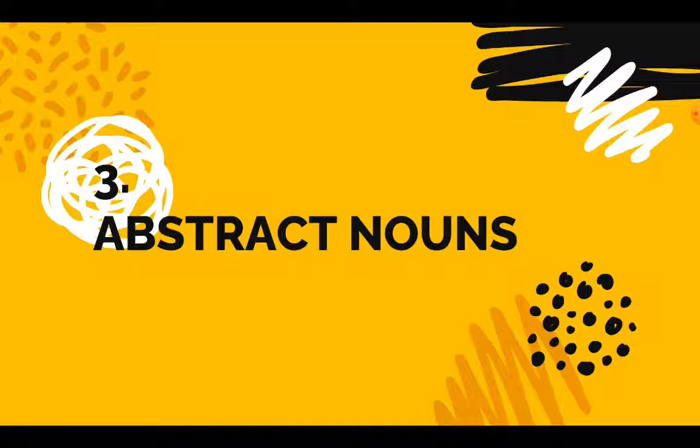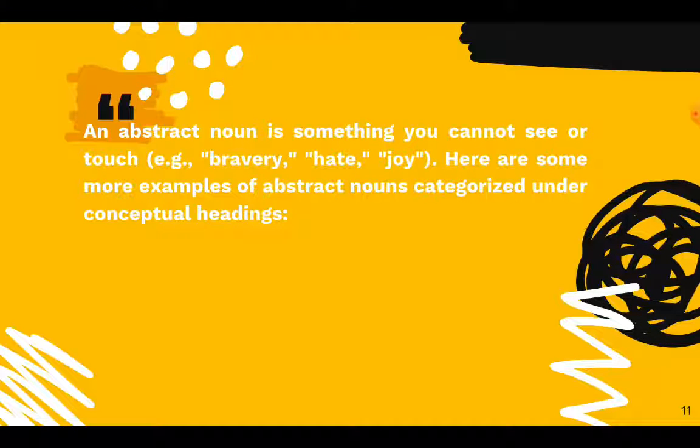Now let's discuss some extra types of nouns, that is the abstract noun. What do you mean by abstract noun? An abstract noun is something you cannot see or touch, like bravery, hate, joy. These all are called abstract nouns. This is actually a type of feeling which we get. Here are some more examples.